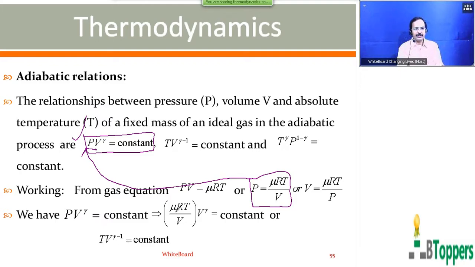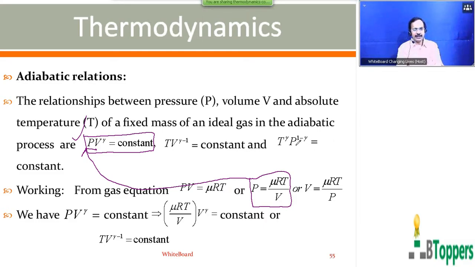Because ν is a constant for a fixed mass of gas, which represents the number of moles of gas, and R is a universal constant, constant divided by constant will be another constant. So TV^(γ-1) will be a constant. That is the relation between temperature and volume. V^γ by V can be written as V^(γ-1). So you can arrive at the second relationship starting from the first relation if you make use of the gas equation.